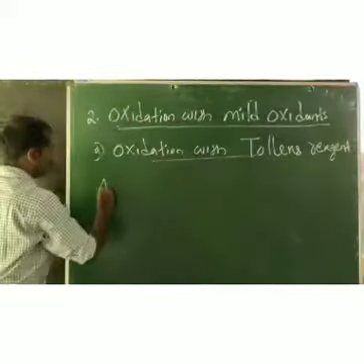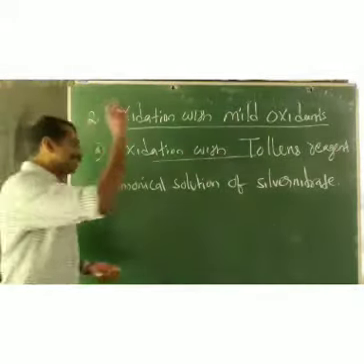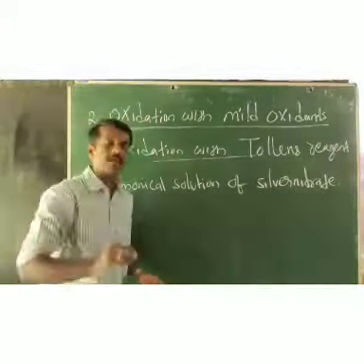How will you prepare Tollens reagent? By dissolving silver nitrate in water. Tollens reagent is prepared by dissolving silver nitrate in water, then adding NaOH solution and then aqueous ammonia. So what is Tollens reagent? An ammoniacal solution of silver nitrate.